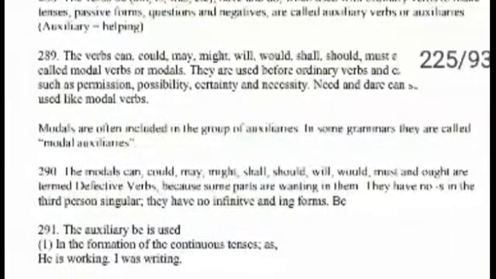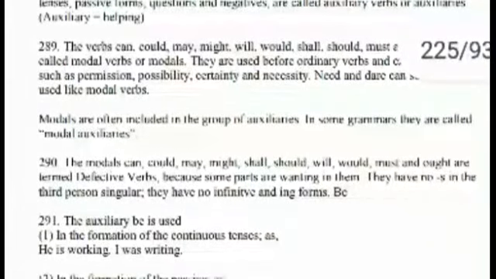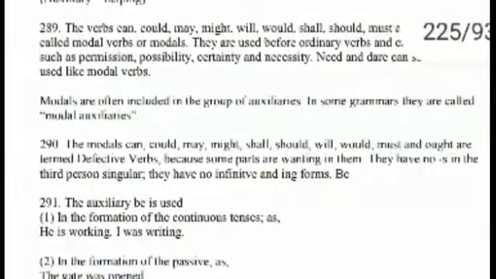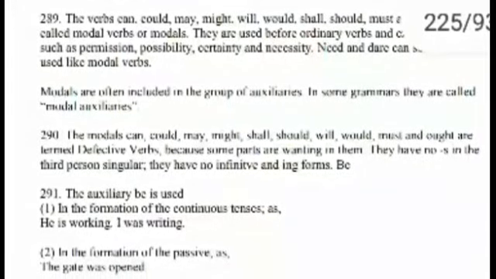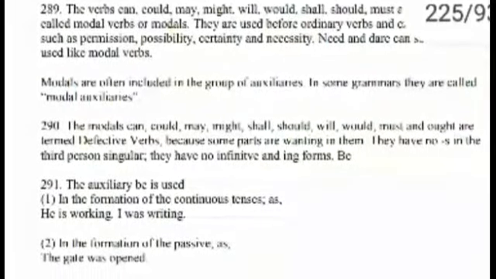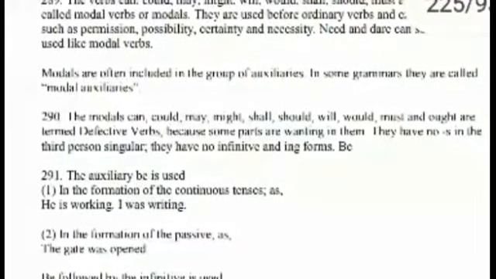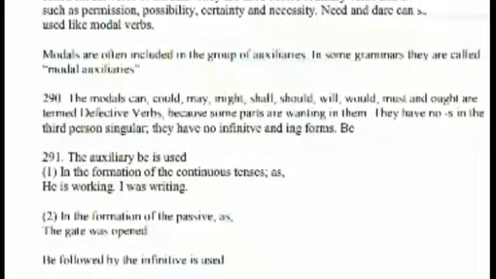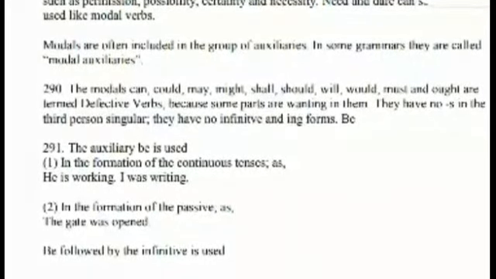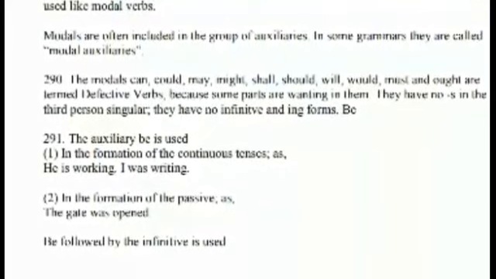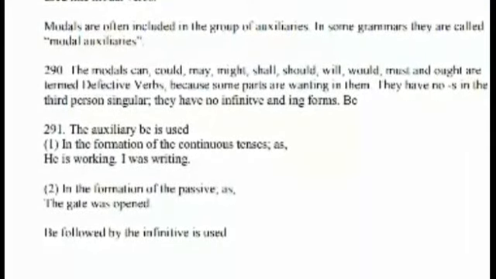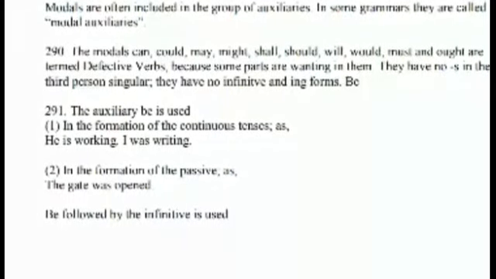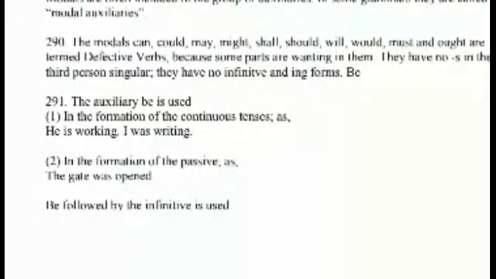The verbs can, could, may, might, will, would, shall, should, must, and ought are called modal verbs or modals. They are used before ordinary verbs and express meanings such as permission, possibility, certainty, and necessity. Need and dare can sometimes be used like modal verbs. Modals are often included in the group of auxiliaries. In some grammars, they are called modal auxiliaries.